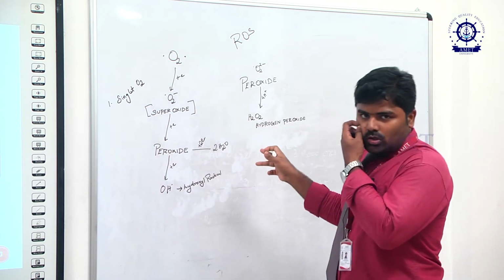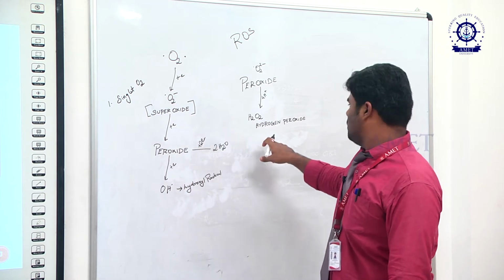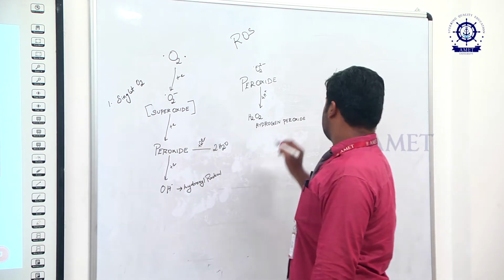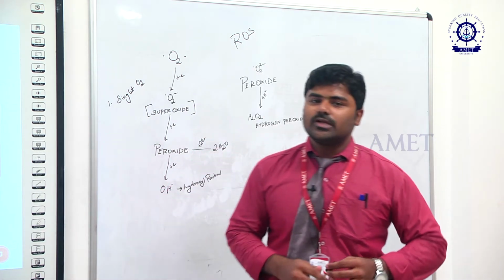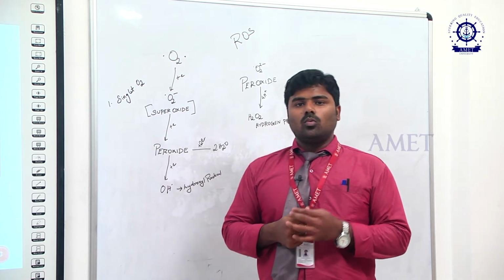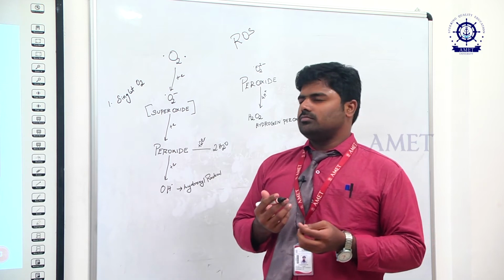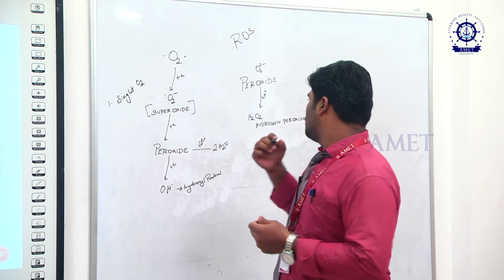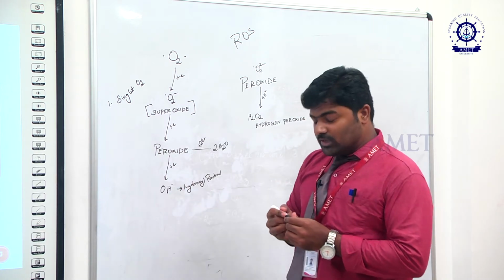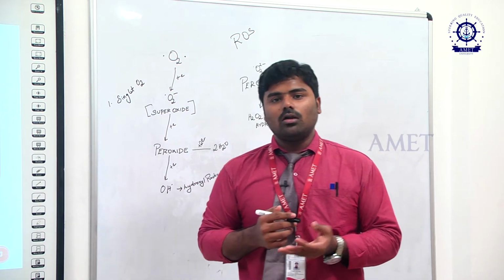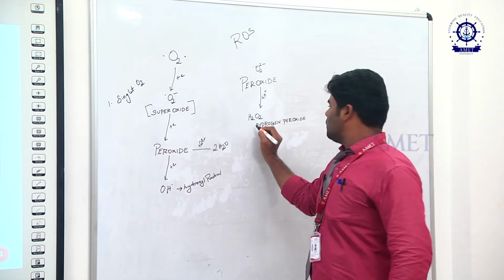This is also harmful comparatively to superoxide. This is highly reactive, but in our body itself we have stable free radicals. So we will call it transition metal ions, for example copper, zinc, magnesium or manganese, which are available in our body, and they tend to react with the hydrogen peroxide and